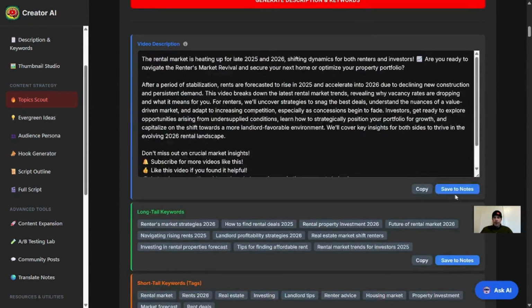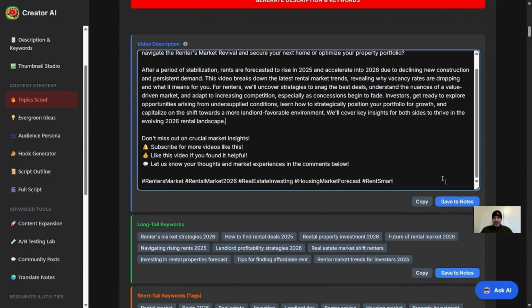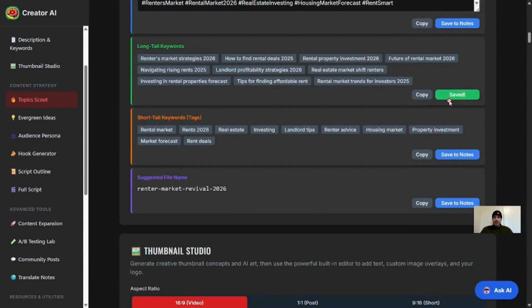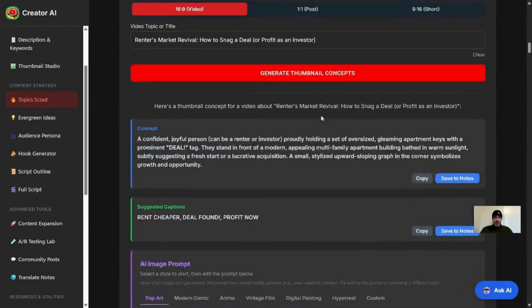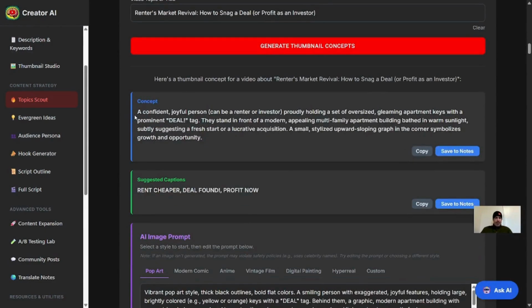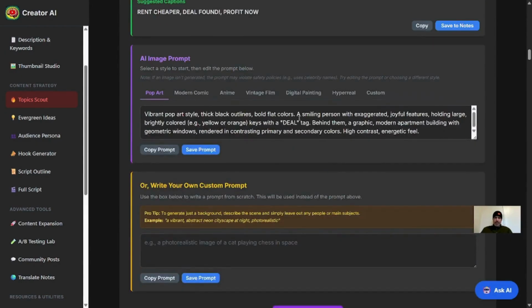It's going to give us a full description. We can save that to notes. You can add anything else that you want here, and you can save that. Let's save the keywords, short tail keywords, suggested file name. It gives us a thumbnail concept, what it should look like. A confident, joyful person, can be a renter or an investor. Some suggested captions that we can use for the thumbnail.